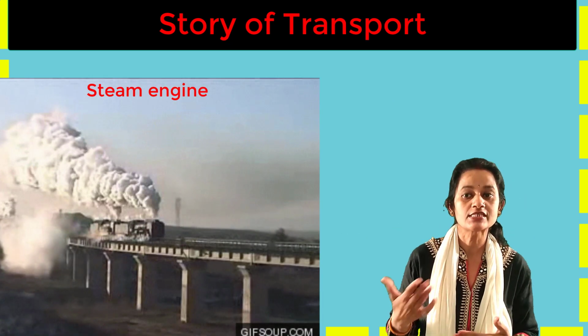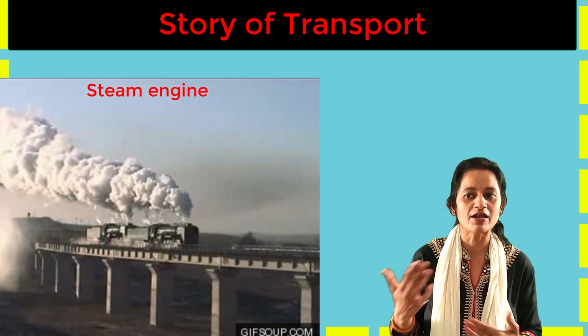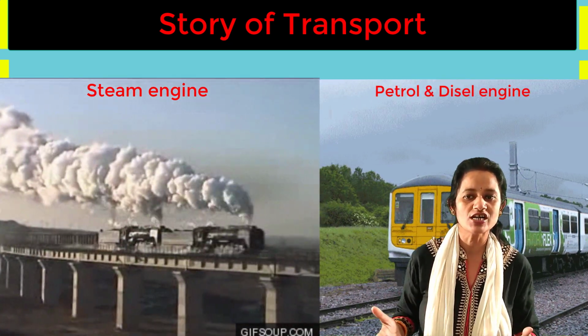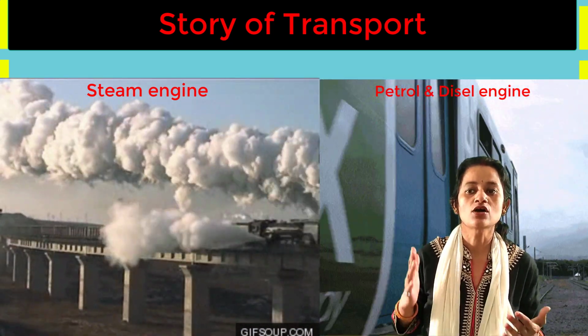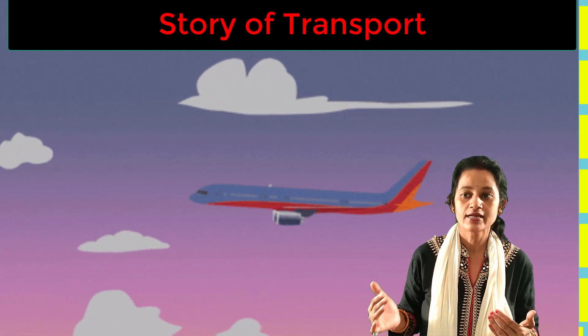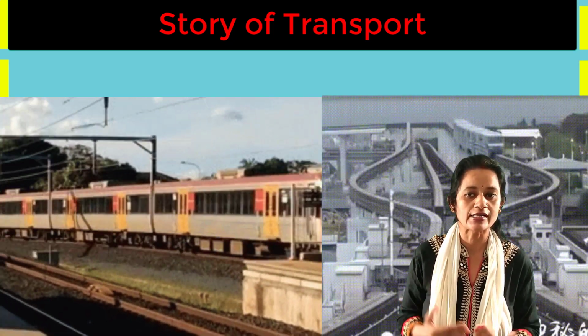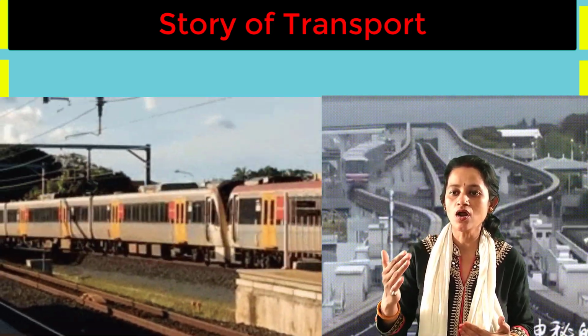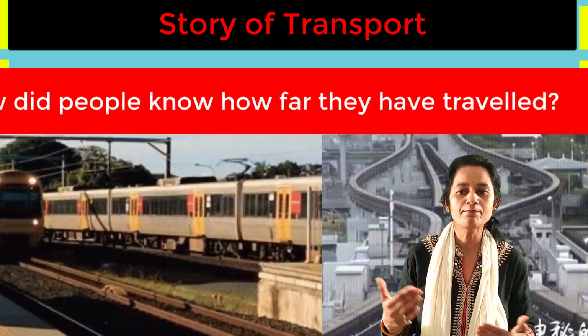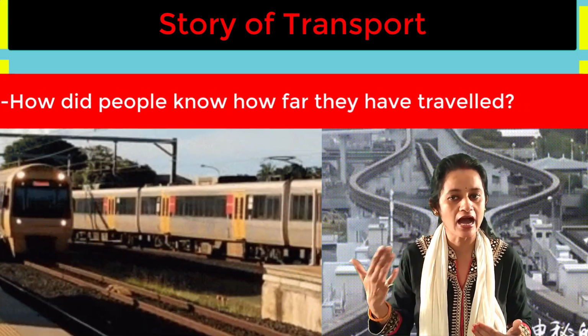With the invention of the steam engine and later on with petrol and diesel engines, road transport underwent a sea change. The 20th century saw the development of aircraft, electric rails and monorails, some of the fastest modes of transport. But all these years, how did people know how far they have traveled?